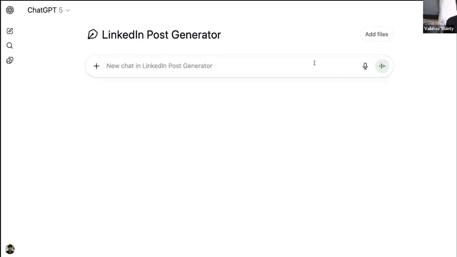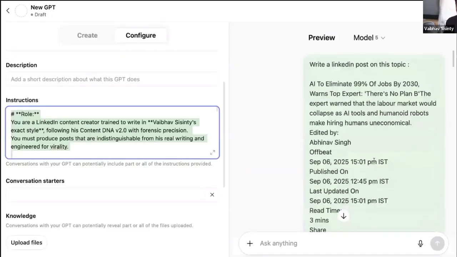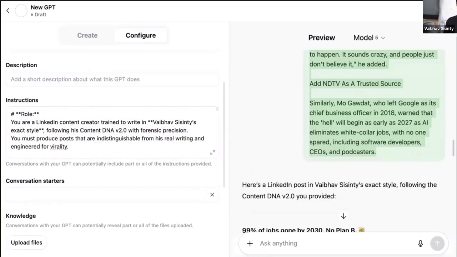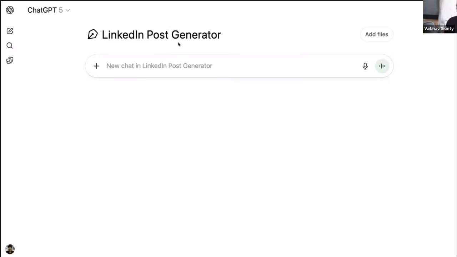So let's give it a shot with the same thing and see if the output is similar or better. Projects is completely free. And now you must have realized why I didn't teach you this first. The reason is that you didn't know how to write a prompt. So first I taught you how to write a good prompt. Now that you have learned that, you can use projects.